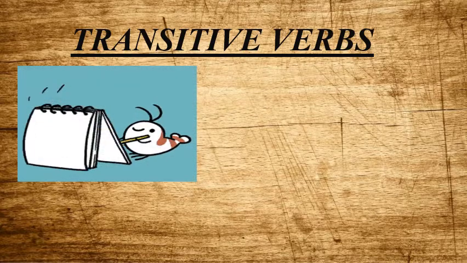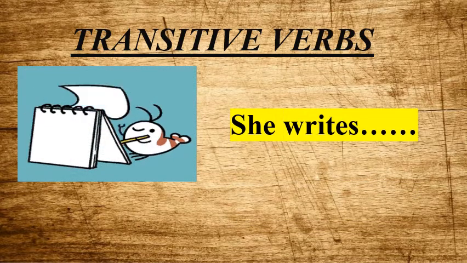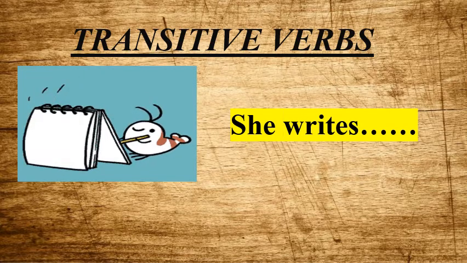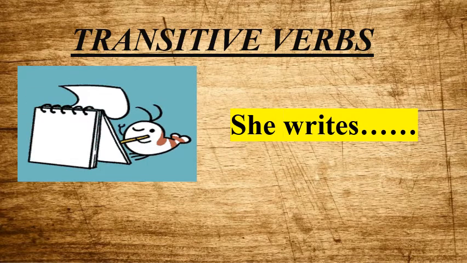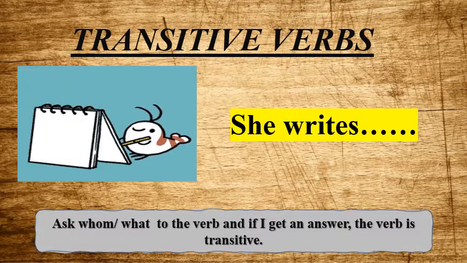See, you have this image in front of you. I am saying, she writes. The statement is incomplete here. She writes what? Letter, article, book, paragraph. I haven't told you what she is writing. I don't know about the object, the answer of what or whom. I repeat, whenever you get an answer of what or whom, the verb is transitive.